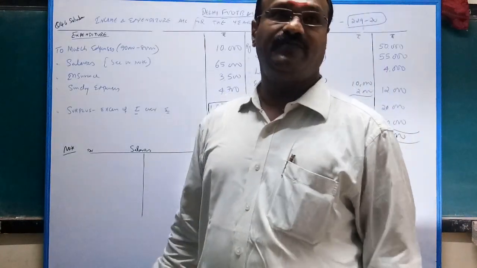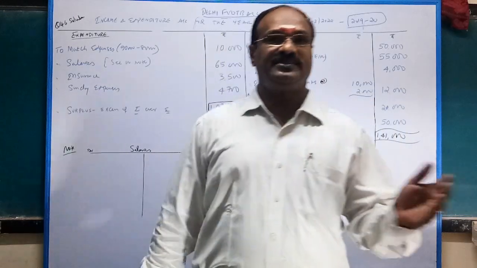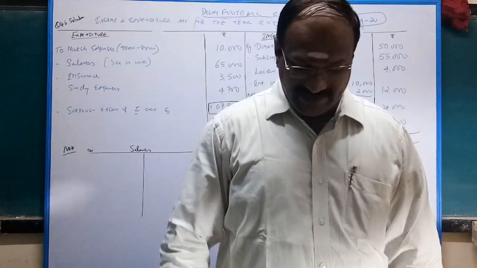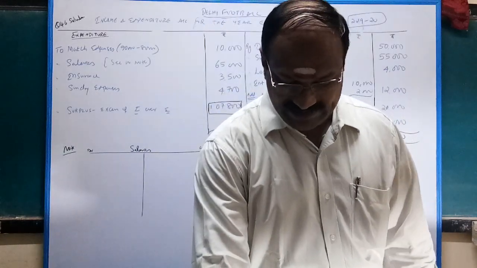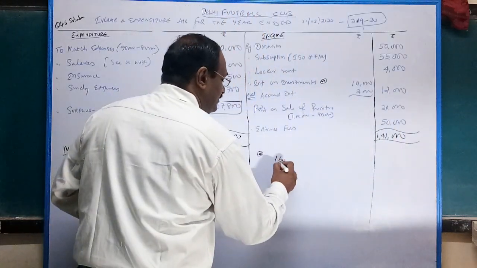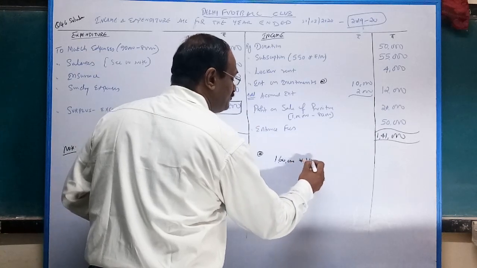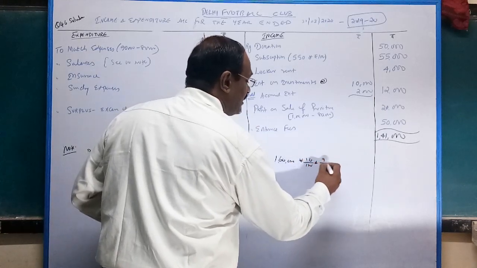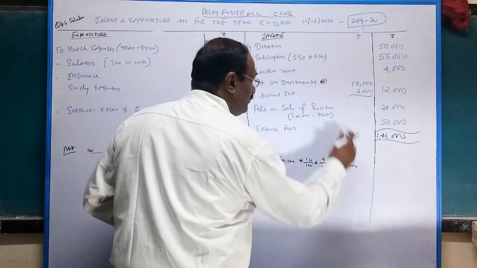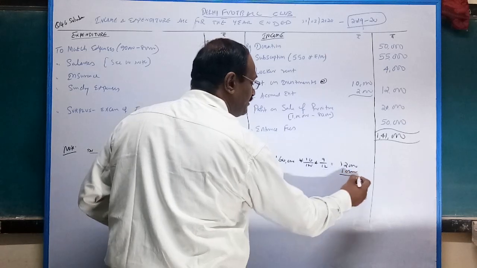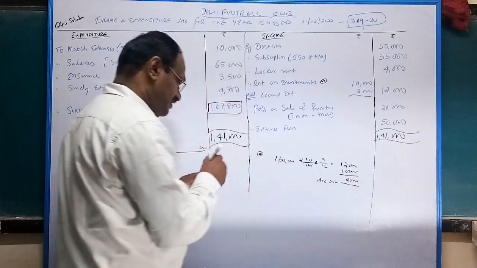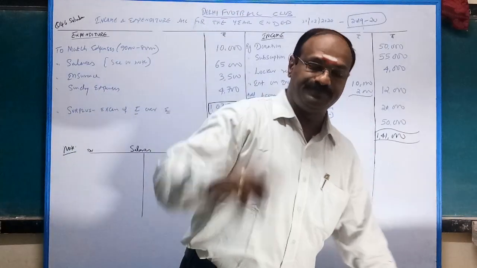Then interest on investment, very important. We have to be careful with interest on investment and interest on fixed deposit. Just check the payment side. In the payment side, 10% investments of 1,60,000 were purchased on 1st July 2019, so it means 9 by 12. 1,60,000 at 10% for 9 by 12 comes to 12,000. But actually received how much? 10,000. Thereby accrued interest is 2,000.